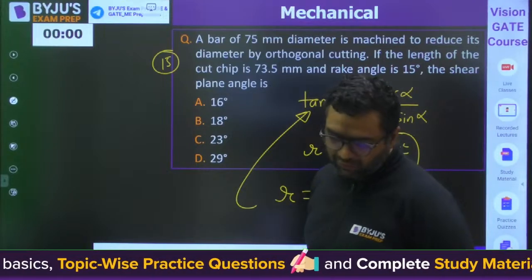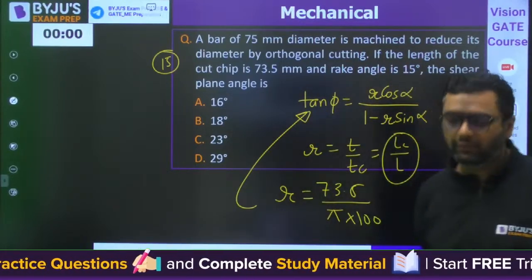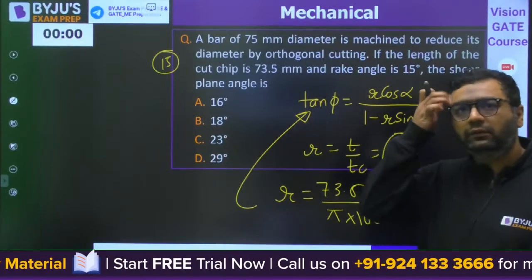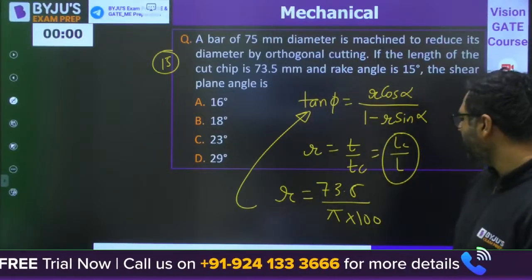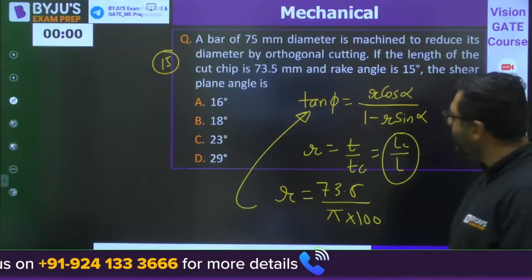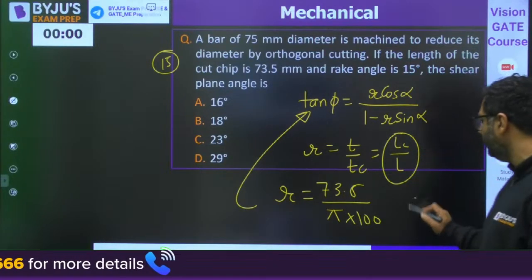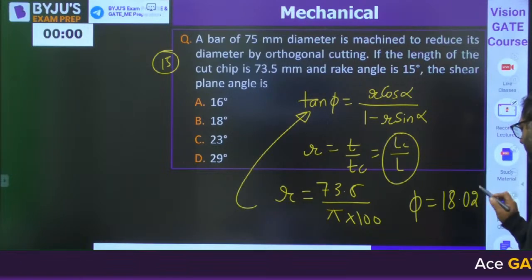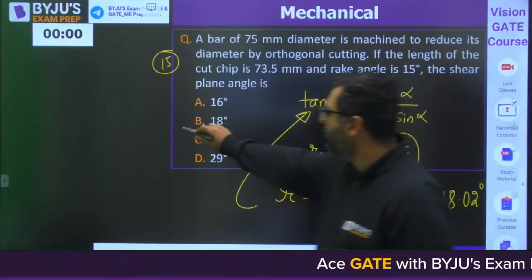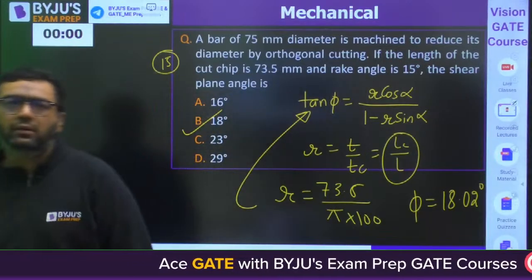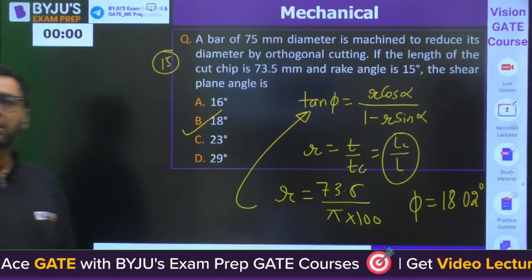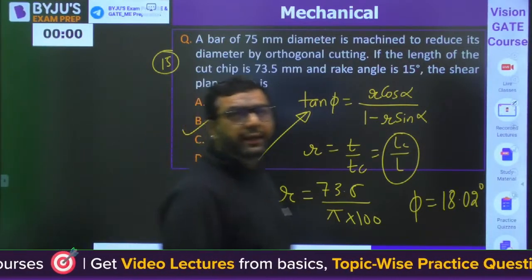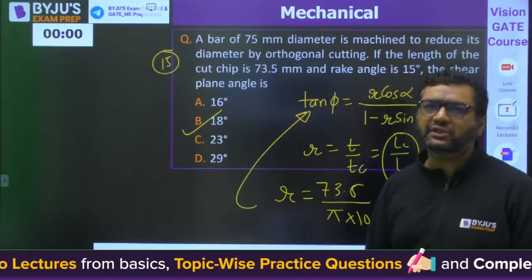Yes, everybody. Next question is from Rolling. So when you will solve it, my dear, you would be getting phi to be 18.02 degree. Answer will be B for this. Are you getting it? Mani, Papa Ghoda, Dev, Hari. Answer will be B for this.